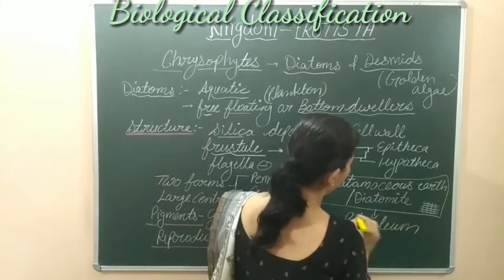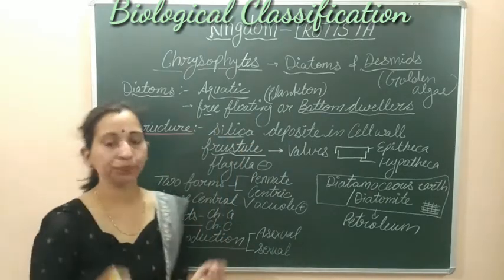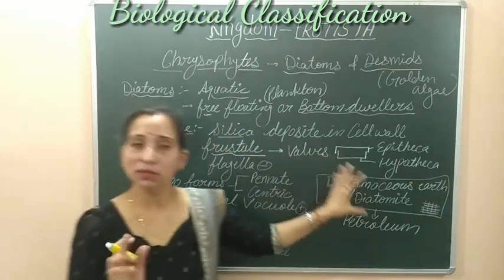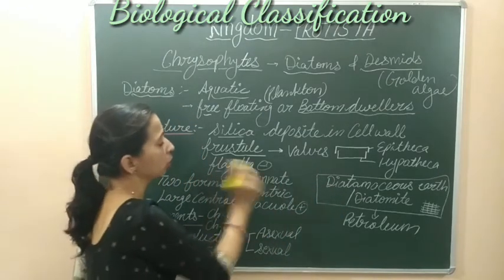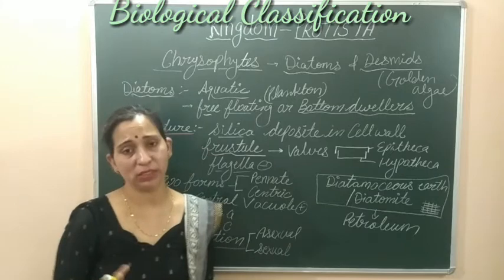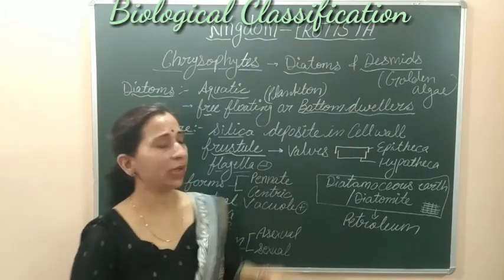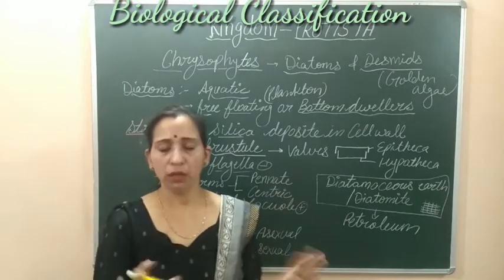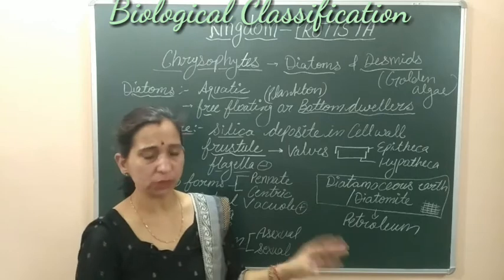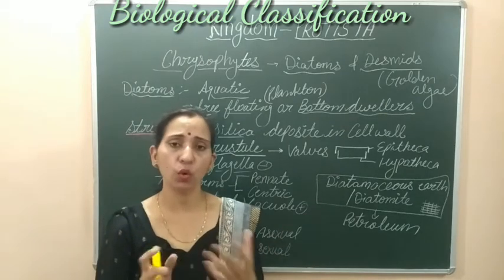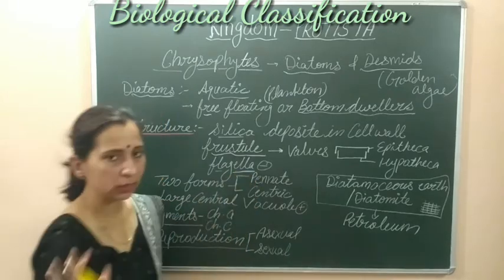So this is the important thing related with this important characteristic, that is silica deposition. This all happens due to their silica deposition in their cell wall. Now if we talk about the locomotion, they do not have flagella. As we are saying that they are free floating, they float freely without any efforts. But in some phases of their life, they contain flagella. But most of the time, they do not have any flagella.